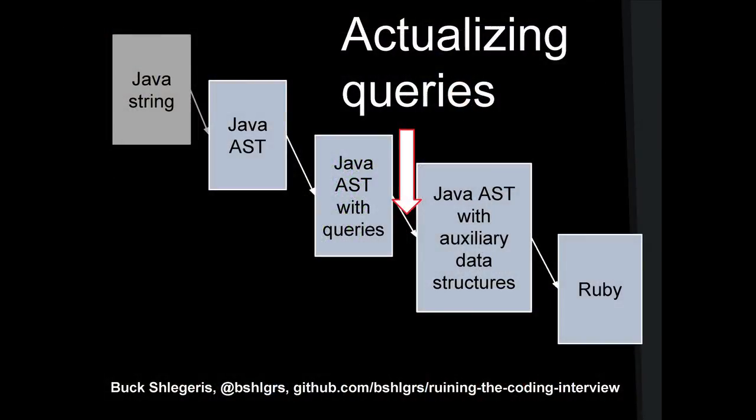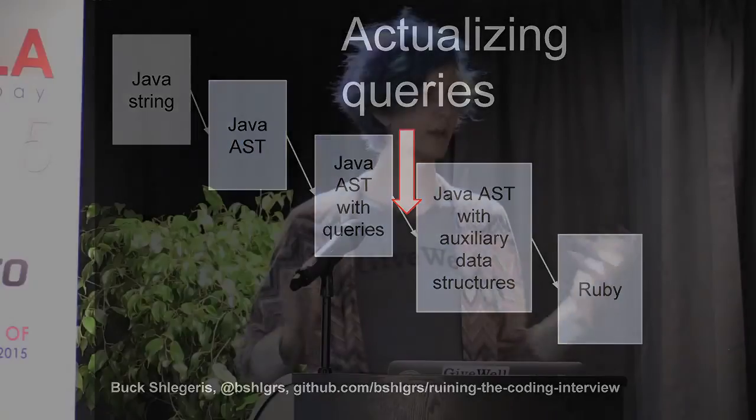Okay, so next thing we do, we've chosen our data structures, and we need to actually put them back into our Java abstract syntax tree. It's pretty much just walking over it again and replacing every time they call the query with the code that was defined in the data structure to answer that query. It works, I promise. The other trick is when someone inserts into your class, you need to output all of the other things you have to do when they insert.